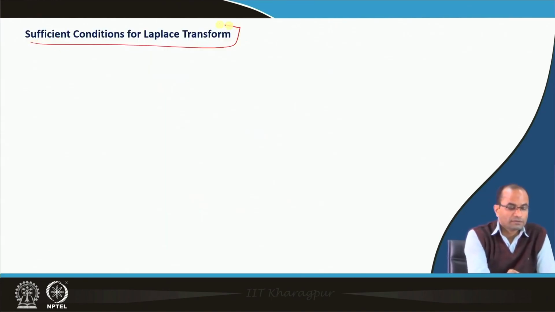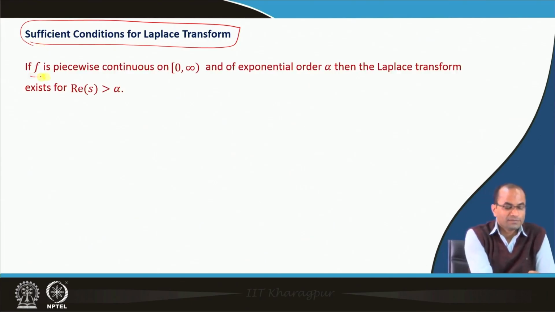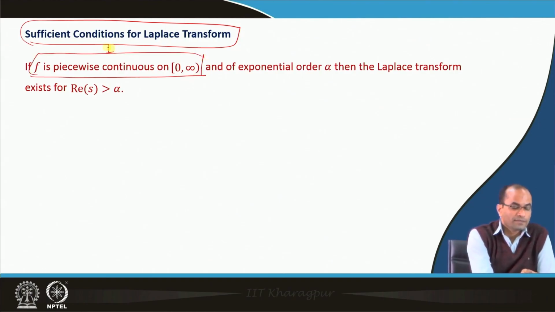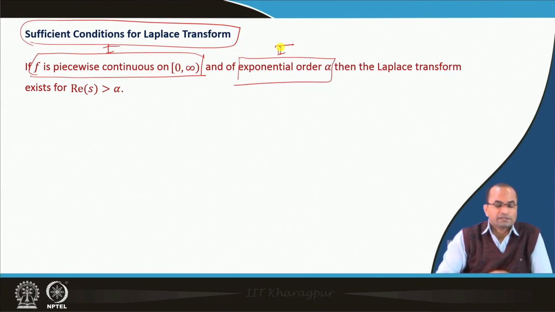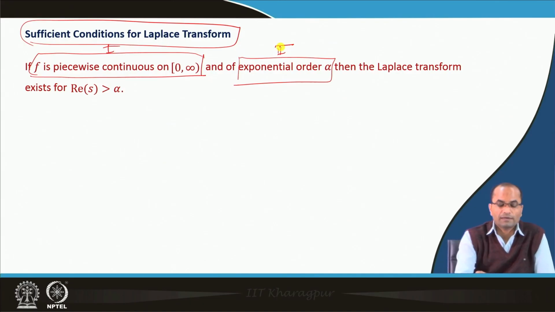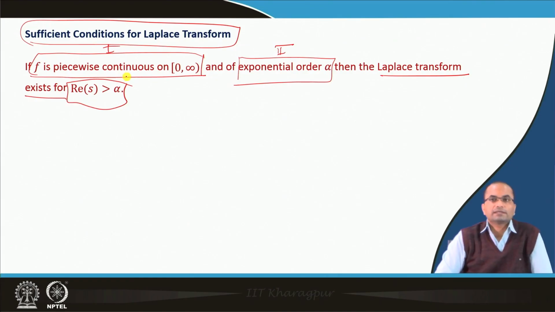Now, we are coming to the main result of this lecture, and that is the sufficient conditions for a Laplace transform. If f is piecewise continuous, that is the first condition, and the second condition is that it is of exponential order alpha. If a function satisfies these two conditions, piecewise continuity and exponential order alpha, then the Laplace transform exists for all real s greater than exactly this number, this order alpha.